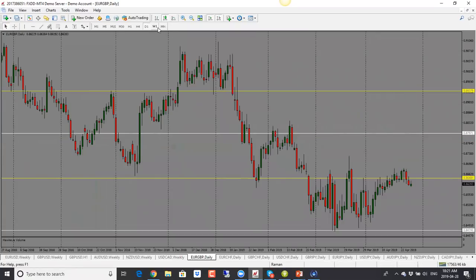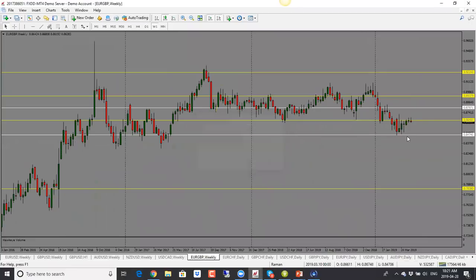Euro pound here, Euro pound has been interesting. It was compressing into the support resistance level for quite some time on the daily, and now we have another pin here. So this suggests that price is likely to drop. So we have two pins into this resistance. So I will look for price to come back down now. So it seems to be rejecting the resistance.